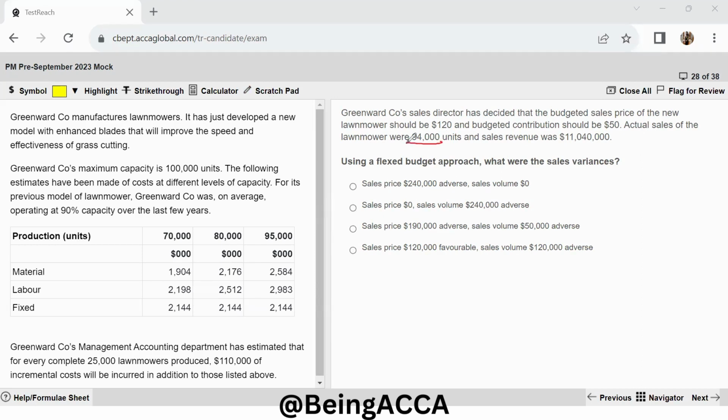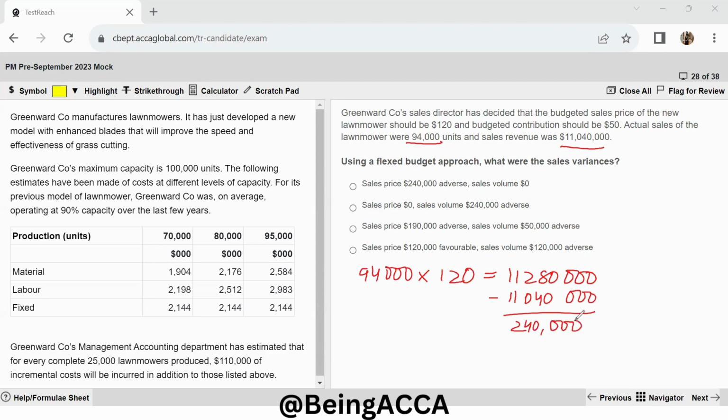So we were selling 94,000 units. So at 94,000 units, my revenue would have been, according to $120, it should have been 11,280,000. This should have been my revenue, and my actual revenue is this much. So if I subtract this, I get 11,280,000, and subtracting 11,040,000, I have the variation of $240,000.